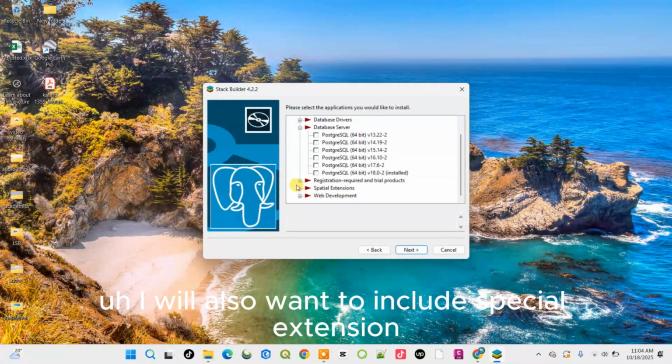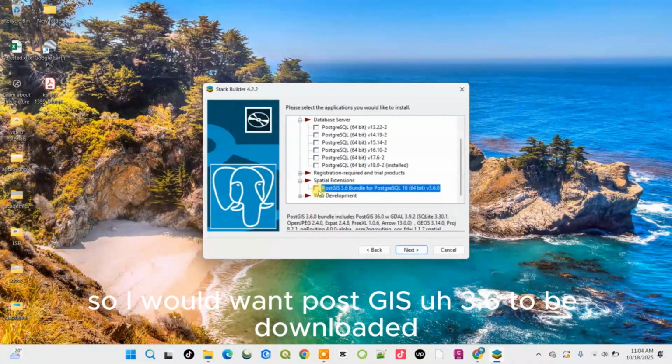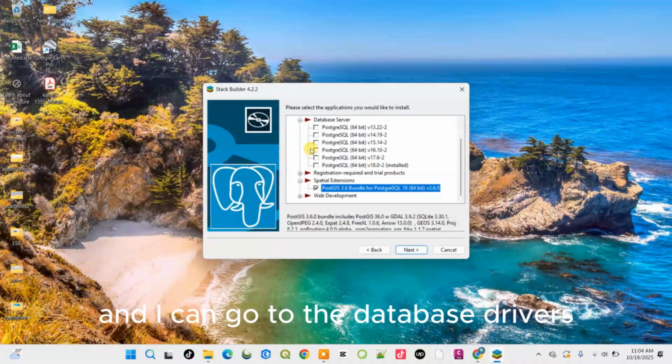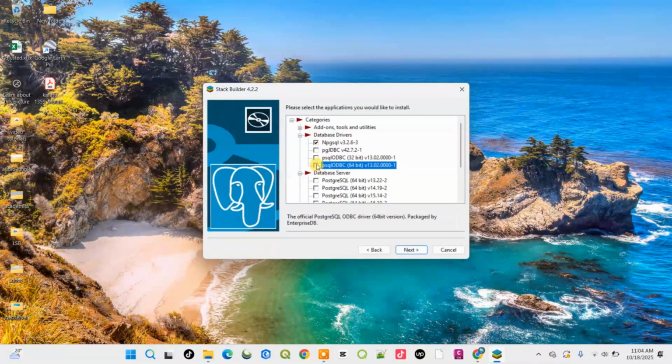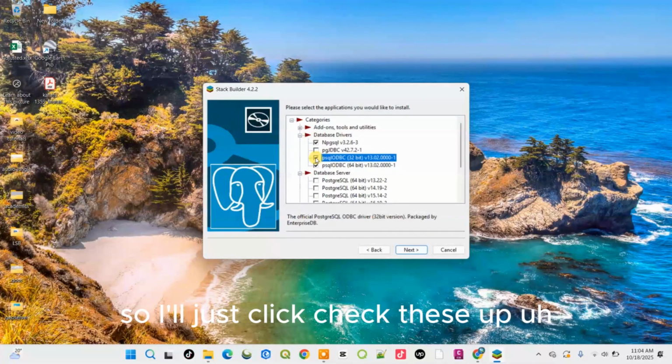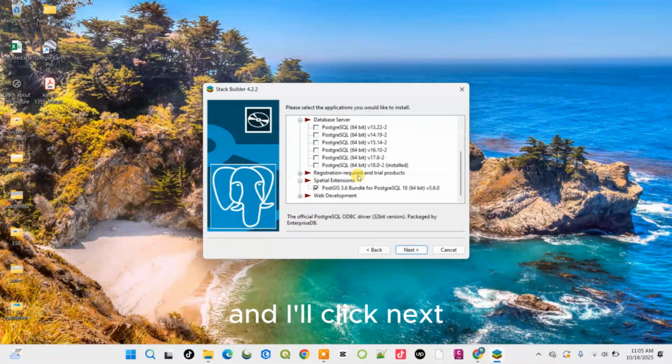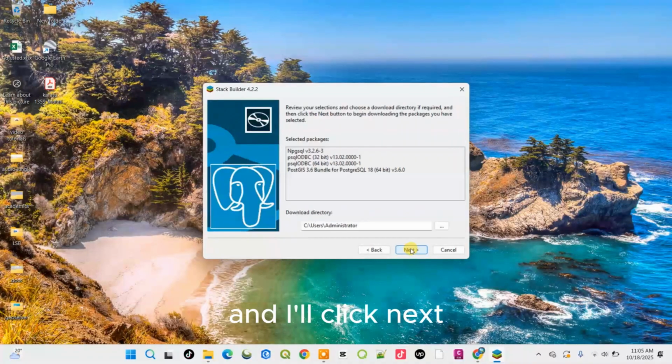I will also want to include a spatial extension, so I would want PostGIS 3.6 to be downloaded. And in the database drivers, I would want to select probably these three. So I'll just check these and click next.